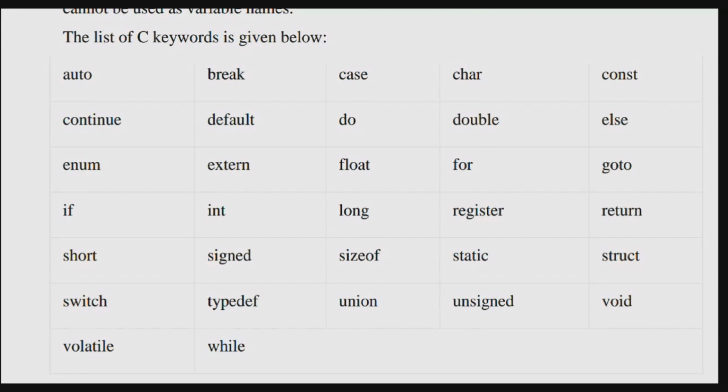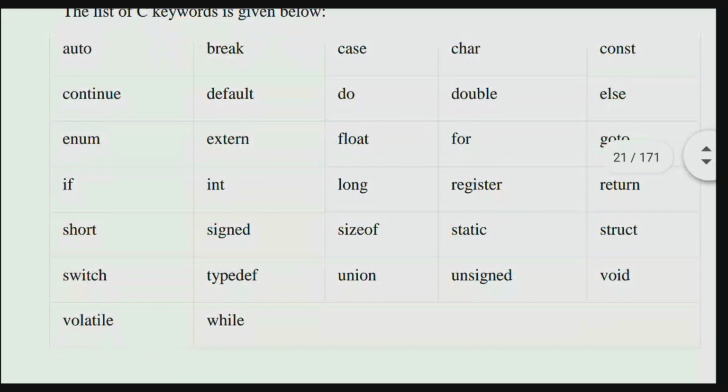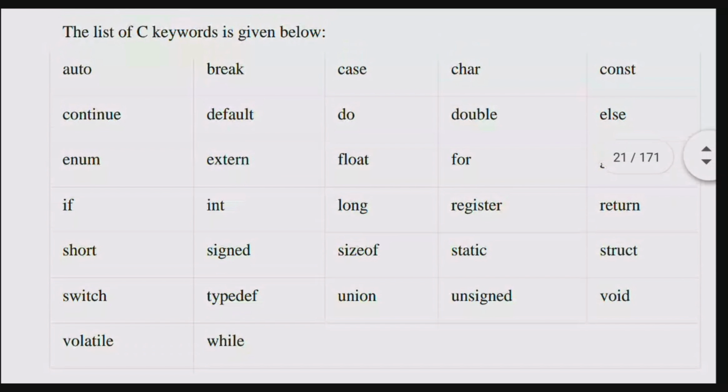Each and every keyword has its own individuality. What is break? What is char? What is case? What is while? What is union? What is void? What is switch case? What is if case? What is else case? And what is goto? Every individual keyword has its individuality. Some work is there behind each one.